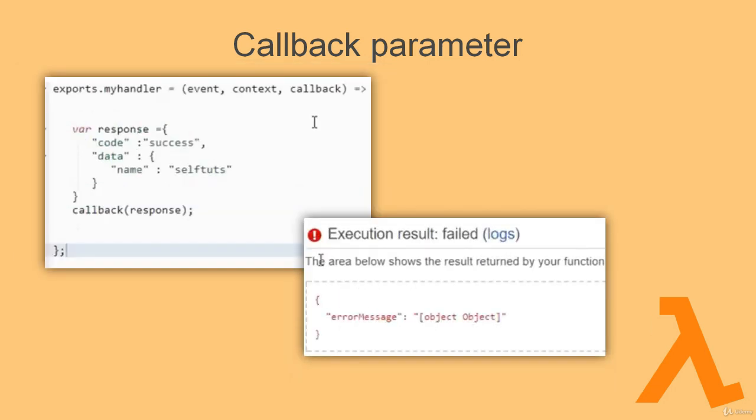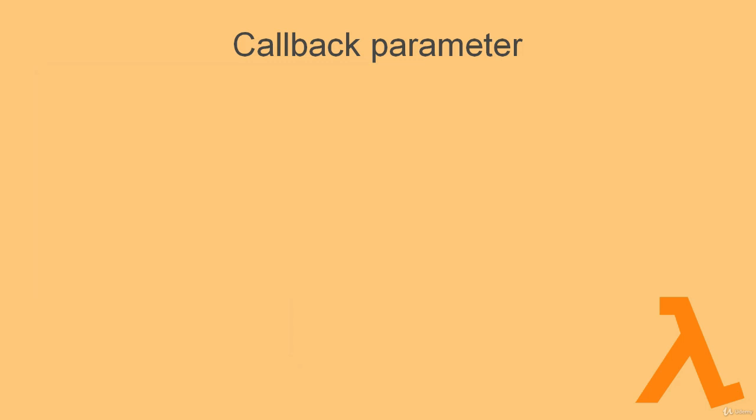Similarly, when we want to print an error message as a response variable, or any variable name, it will show us the failed result, the error log, and the message is termed as the object type object. So this is the callback parameter, and we have learned about the three objects, the event, context, and callback, and now we can implement a simple solution.